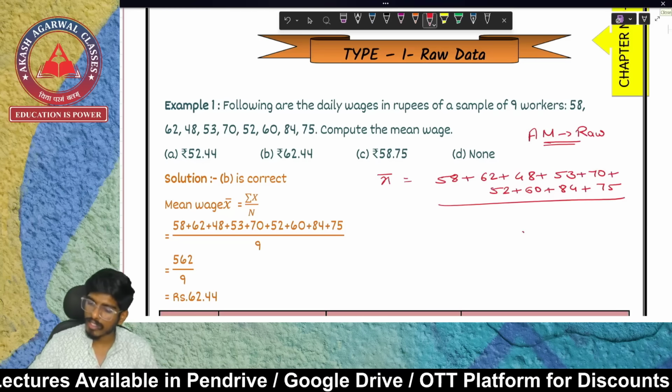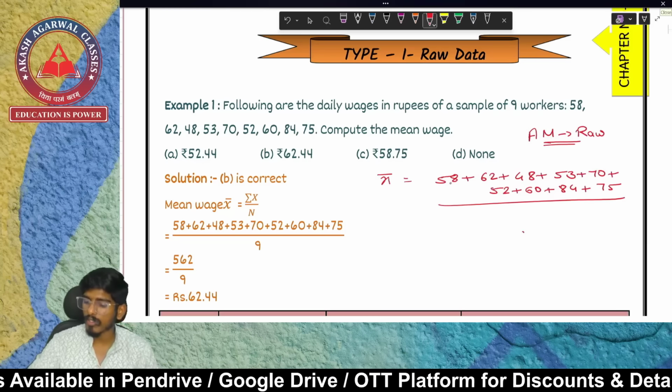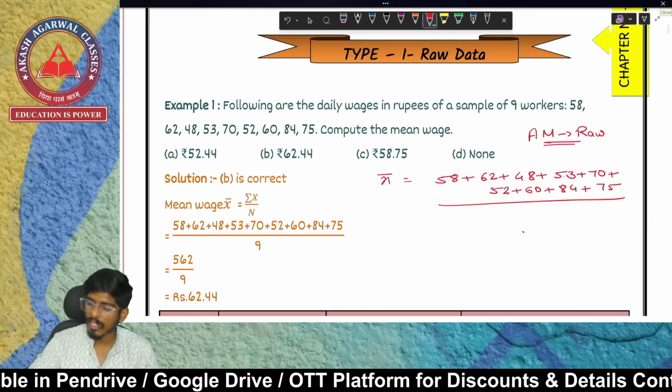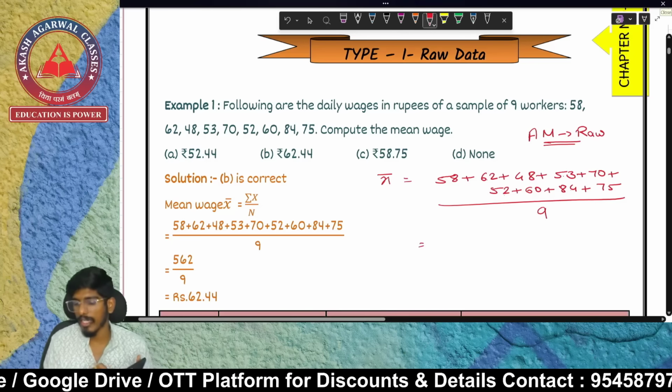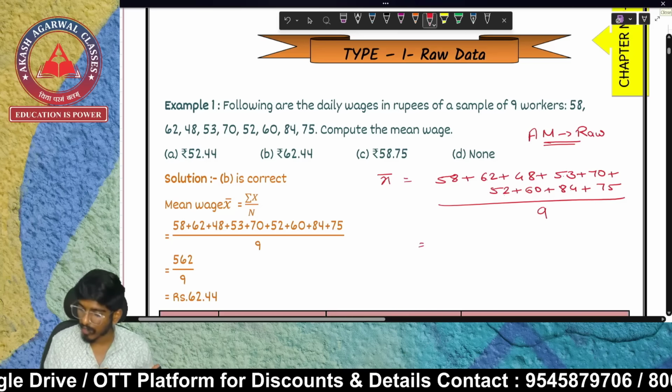Let's check whether there are a total of 9 observations: 1, 2, 3, 4, 5, 6, 7, 8, 9. We'll be dividing by 9 because there are a total of 9 data points or 9 workers.